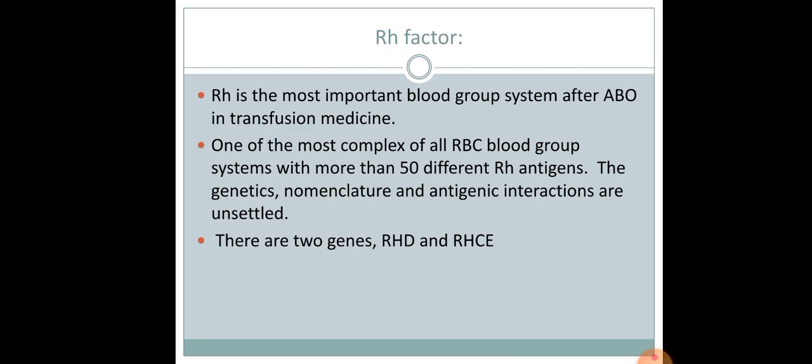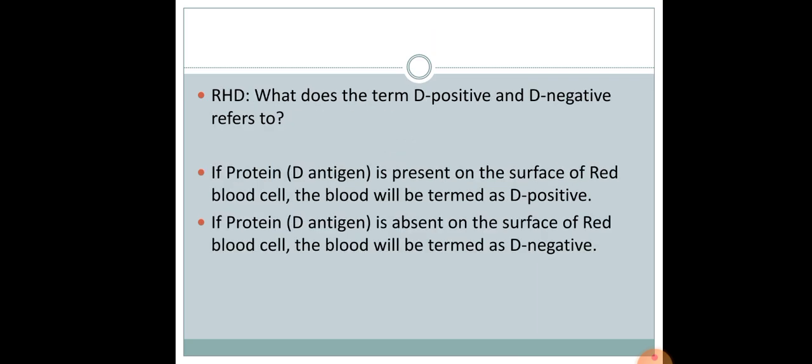It contains two types of genes, RHD and RHCE. What is RHD positive and negative? If the protein, that is the D antigen, is present on the surface of the red blood cell, it will be D positive. If the D antigen is absent on the red cell surface, it will be termed D negative.